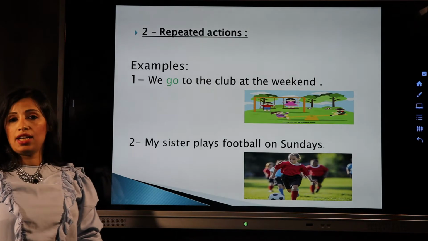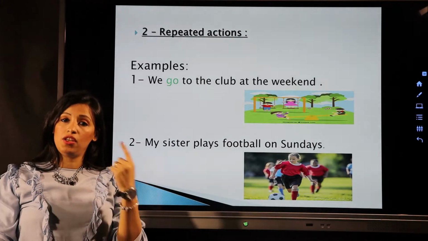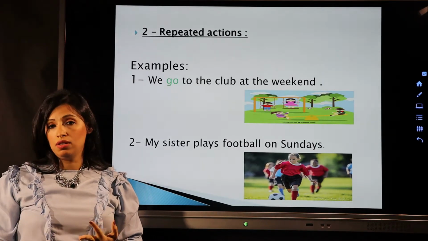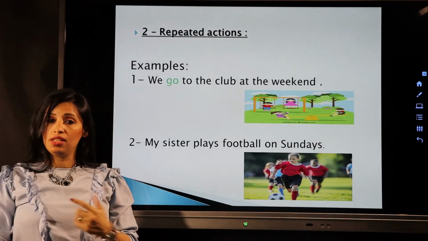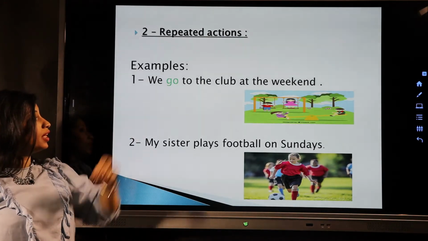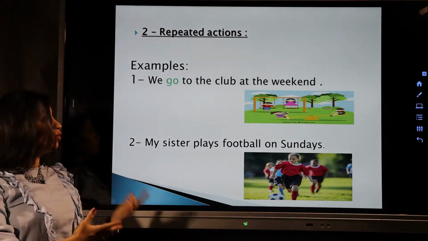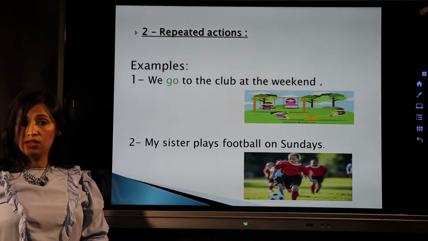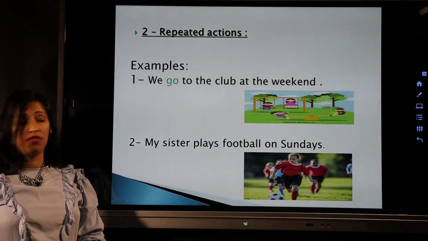Second, the repeated action. What's the meaning of repeated action? Repeated action means the action that I repeat every day, or at the weekend, or in summer, or in winter, or whatever. The action that I usually repeat, we call it repeated action. Example, we go to the club at the weekend. It means that every weekend I go to the club. Maybe I go with my friends, maybe I meet my relatives there. So this is the meaning of repeated action, action that I repeat every day.